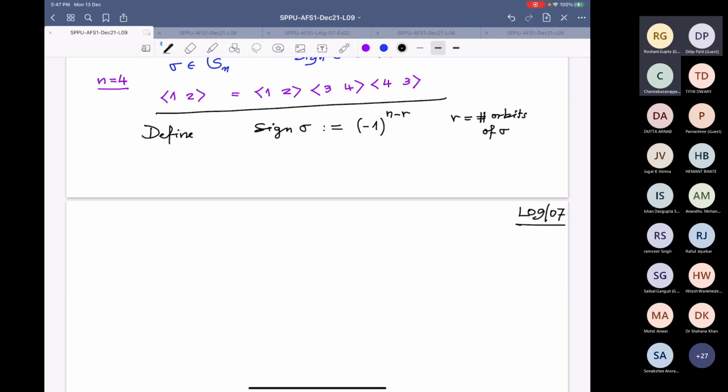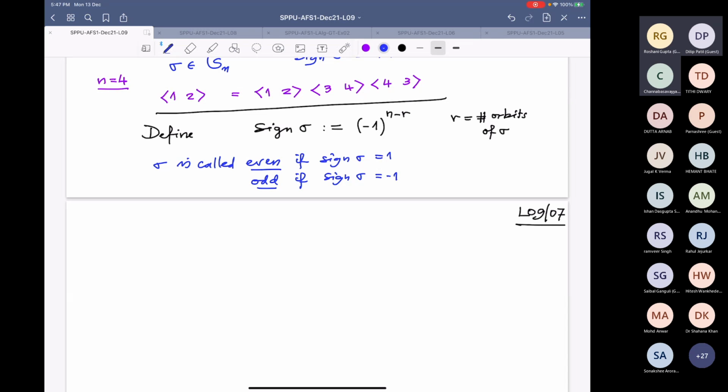Sigma is called even if sign of sigma is 1, and odd if sign of sigma is -1.